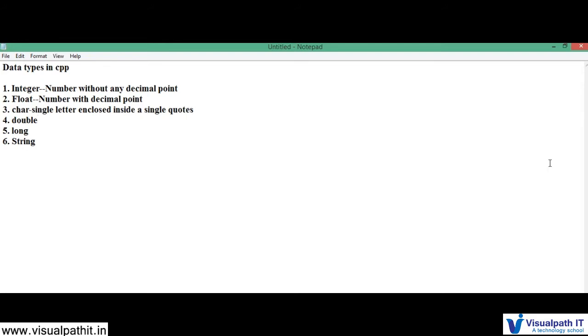And the double is also a number with decimal point. Long is a number without any decimal point. So what does string mean? Here the characters, I mean the alphabets, are enclosed with double quotes. The character will be enclosed with single quotes, but here the string is alphabets enclosed with double quotes.